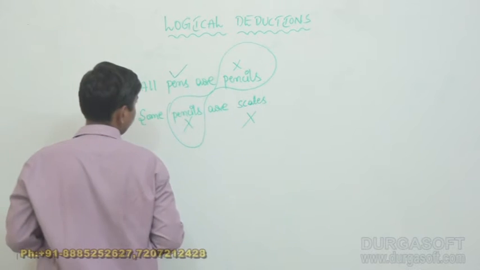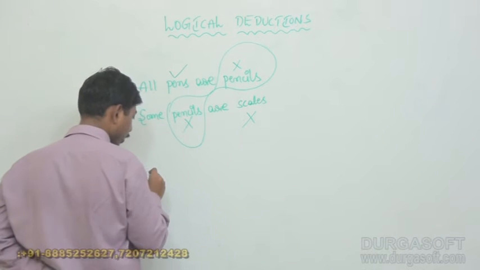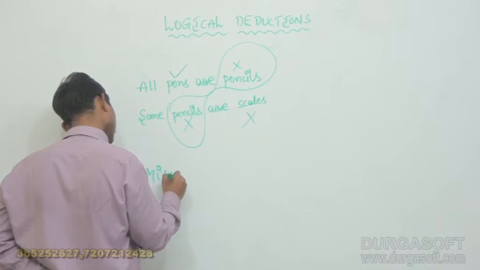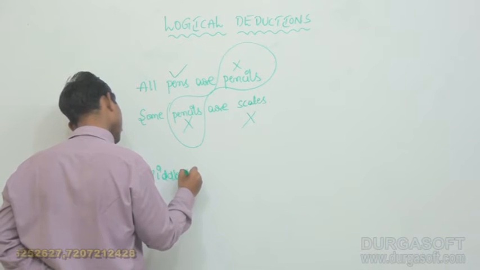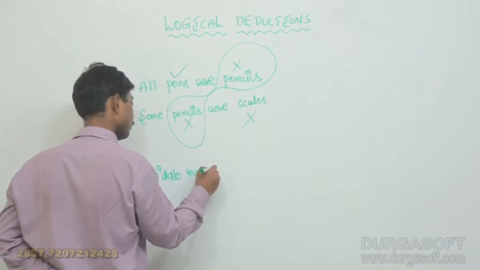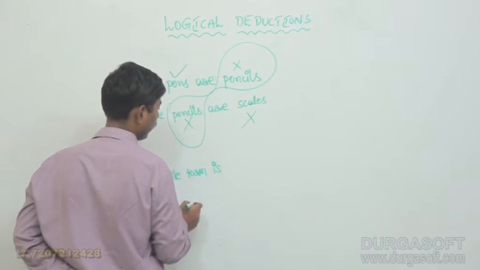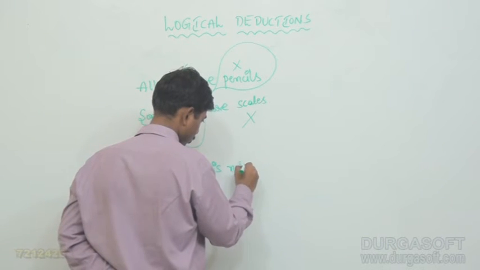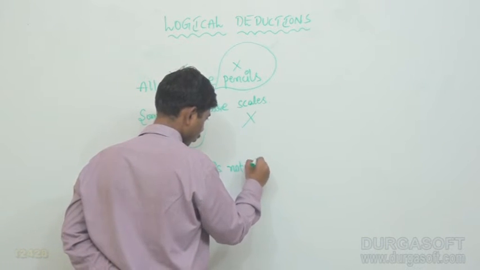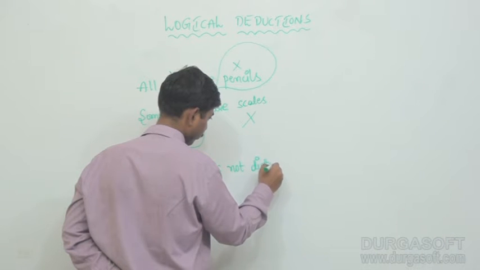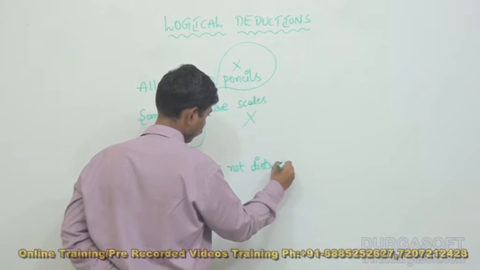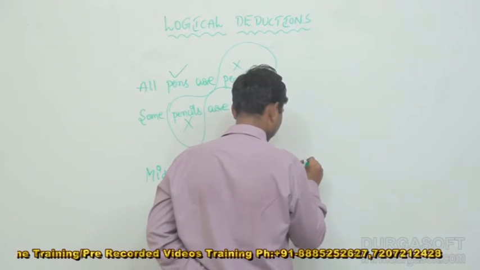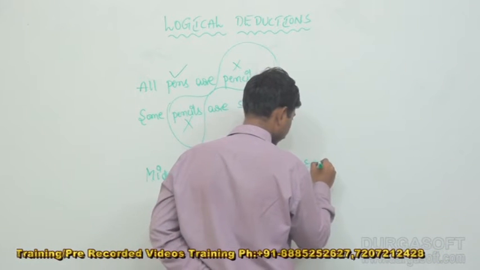So the middle term is not distributed even for one time.